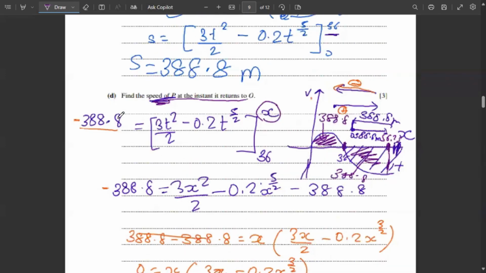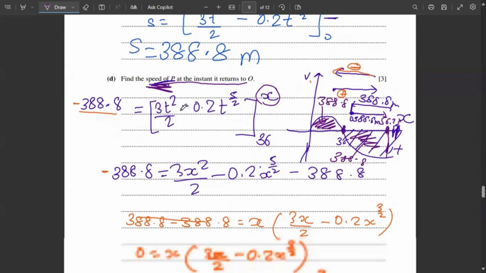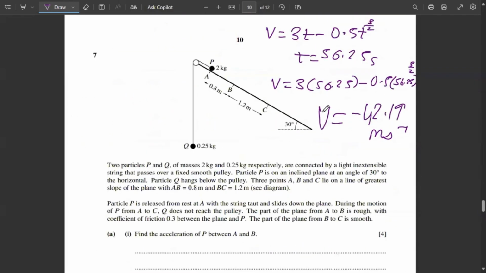But what they have asked us for is the speed of P. And speed does not have any negative signs. So our final answer will be 42.19 meters per second. And that's how we end this question.